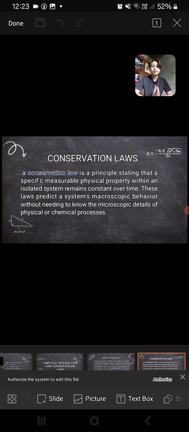So, a conservation law means that a certain physical quantity, such as energy or charge, does not change within an isolated system, even as the system evolves. This principle helps scientists predict how a system behaves overall without needing to know the exact microscopic processes involved.